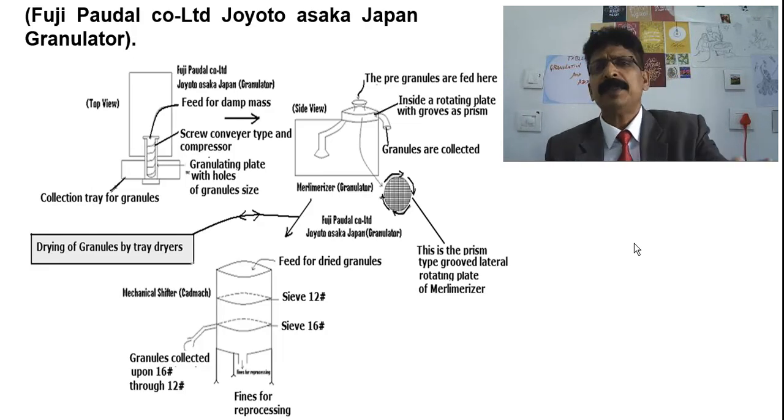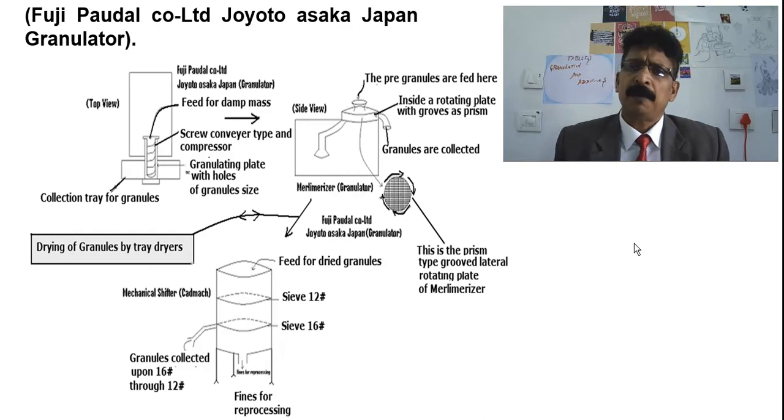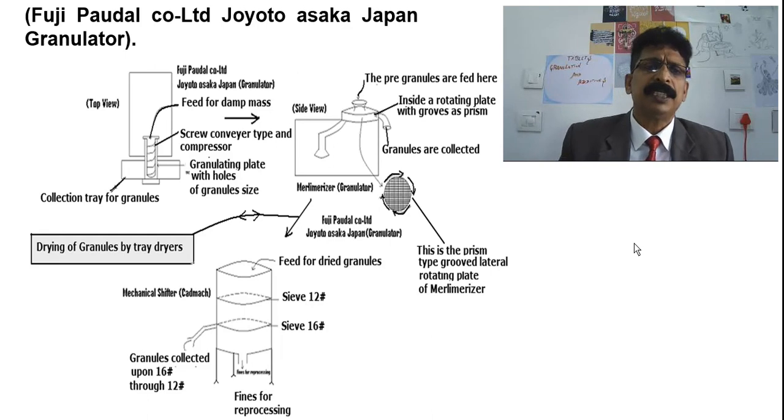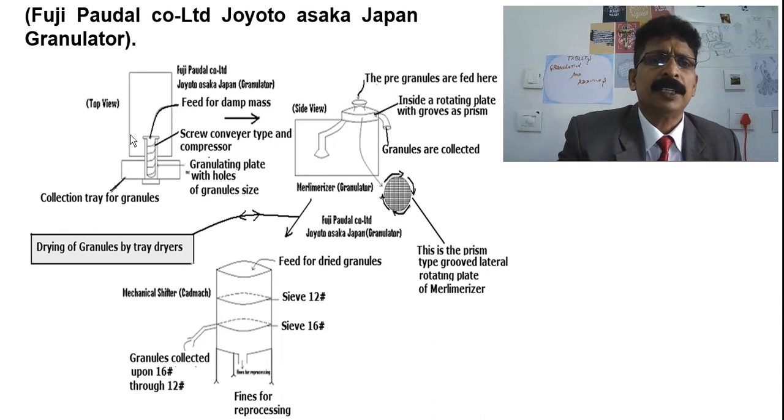So this is a picture which I have drawn by observing what I did in Cadila. When I was using it at Cadila, in 1992 or 1993 I think, they had this machine, but now they have an advanced machine. In that machine, in the first picture you can see the top view. There is one screw-like thing which I have shown here. You can see my cursor. Here they will put the damp mass.